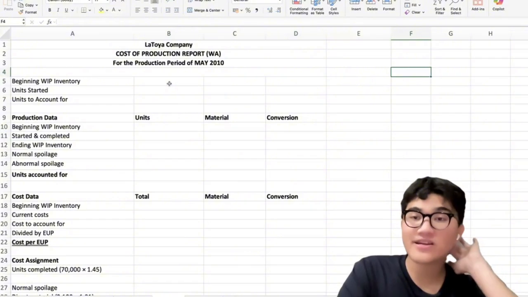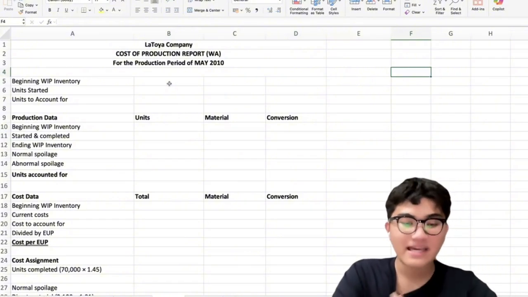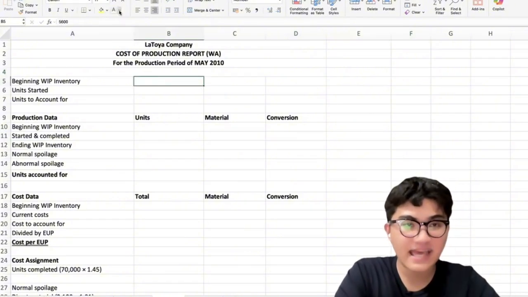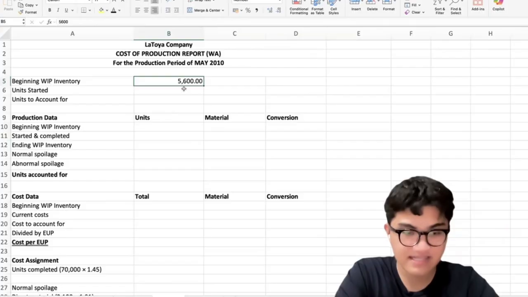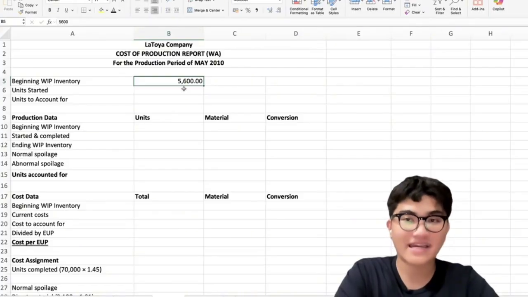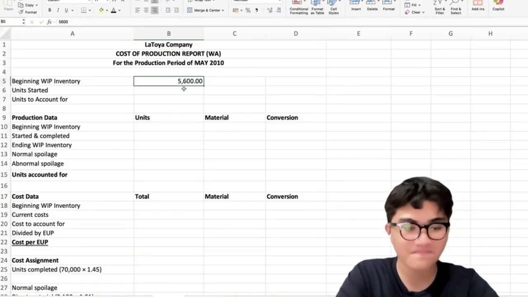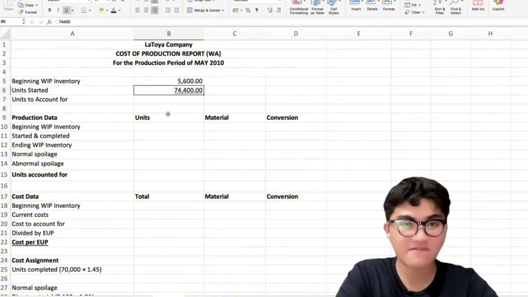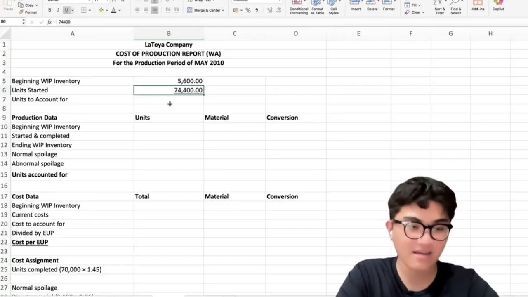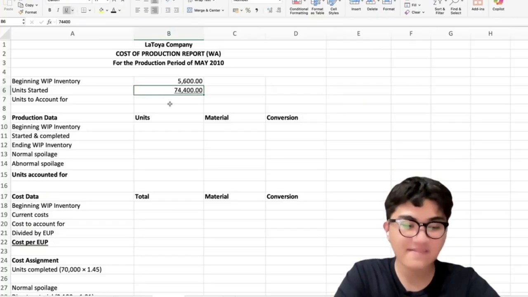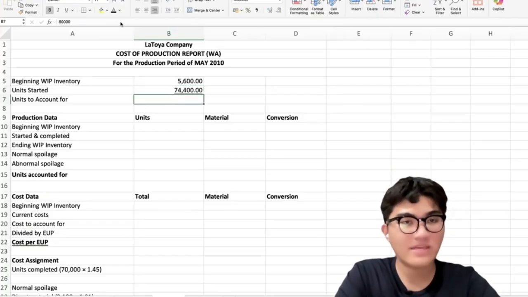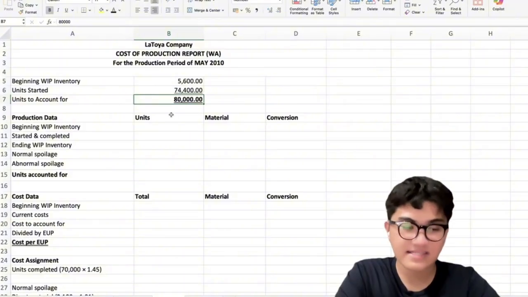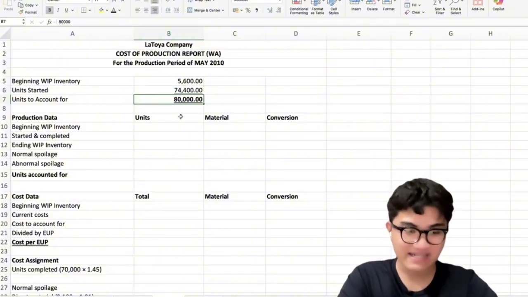At the beginning of the period, the company had 5,600 units in the beginning work in process inventory. During the month, the company started 74,400 units into production. If we add these together, we get the units to account for, which is 80,000.